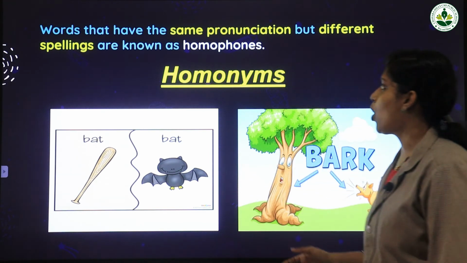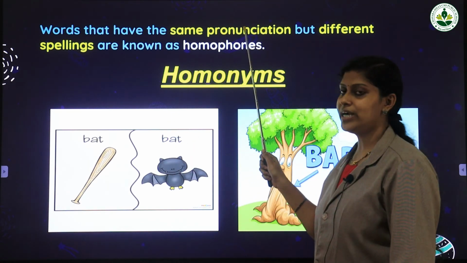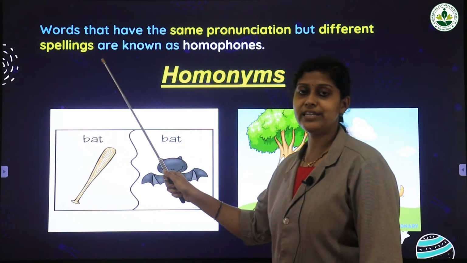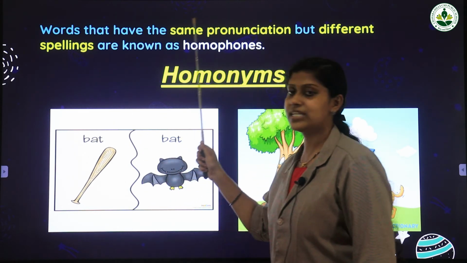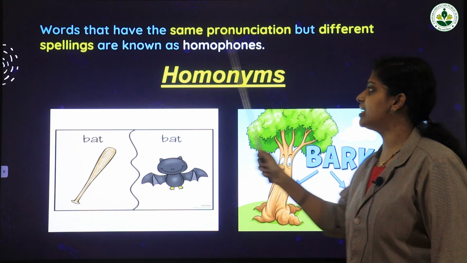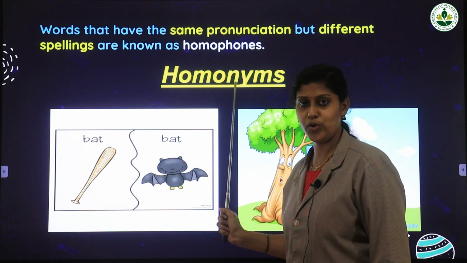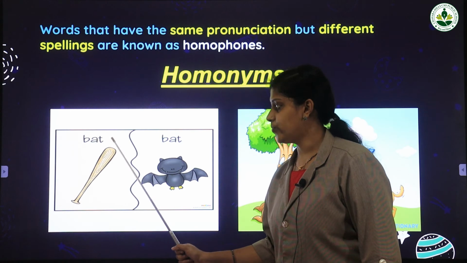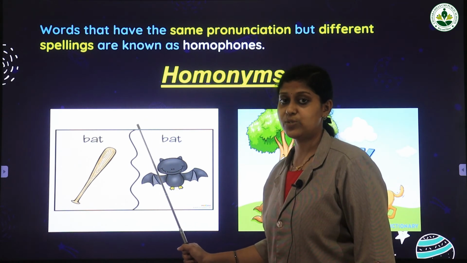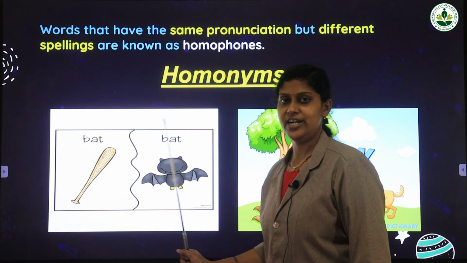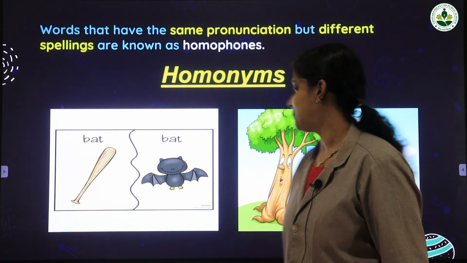We already saw homophones are words that have the same pronunciation but different spellings. But in the case of homonyms, you can see words that have the same pronunciation and the same spelling but the meanings are different. That is the major difference between homophones and homonyms.